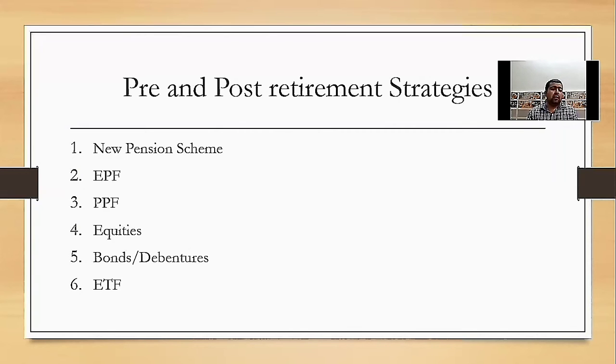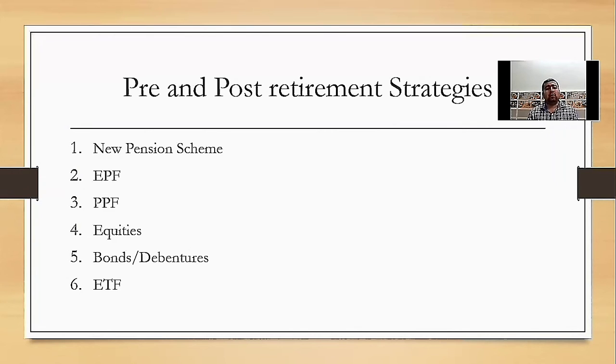Next point, Employee Provident Fund. The Employee Provident Fund is administered by the Employee Provident Fund Organisation, which is a statutory body of the Government of India. It is a retirement benefit applicable only to salaried employees. Both employer and employee contribute 12% of the employee's basic salary each month to the fund.